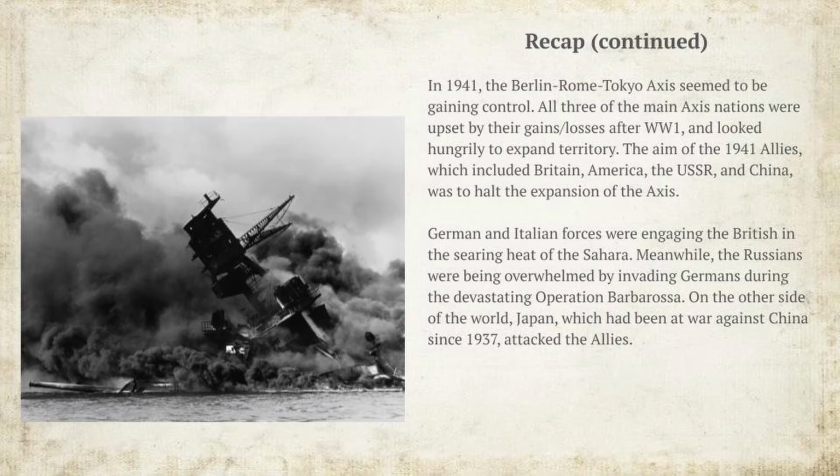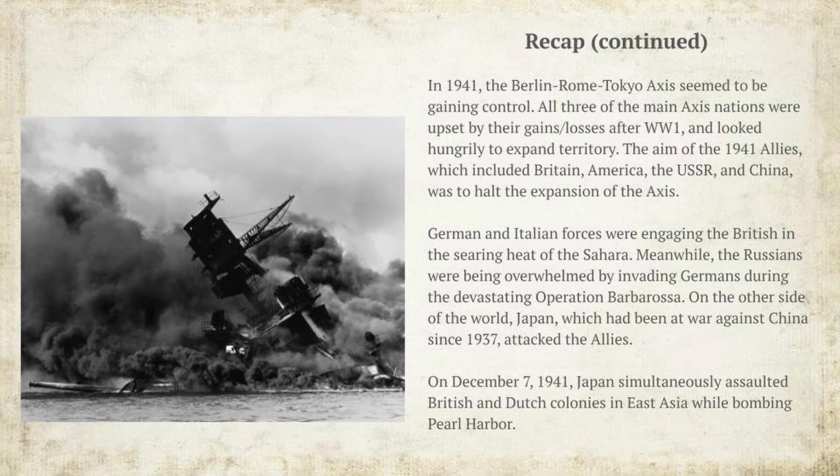On the other side of the world, Japan, which had been at war against China since 1937, attacked the Allies. On December 7, 1941, Japan simultaneously assaulted British and Dutch colonies in East Asia while bombing Pearl Harbor. This ultimately triggered the US to enter the war.